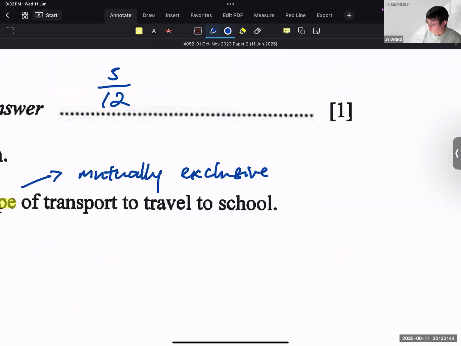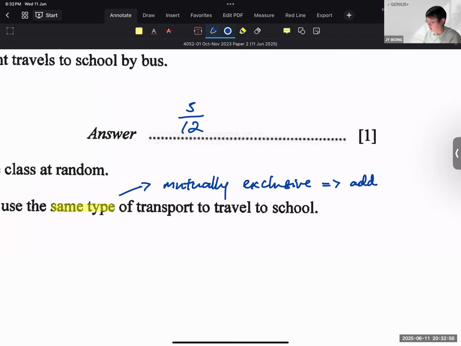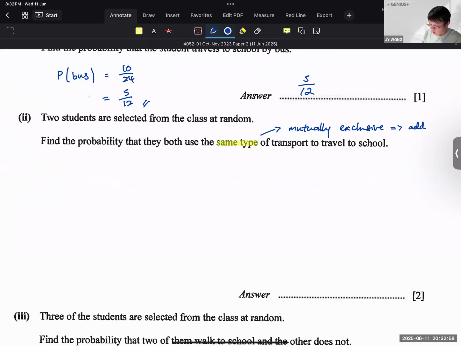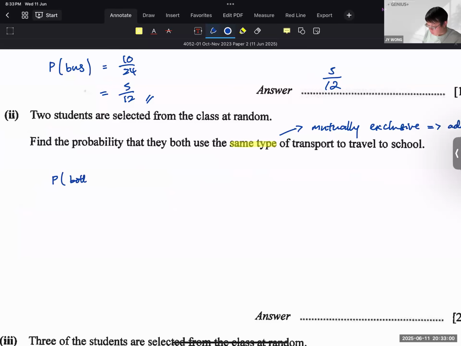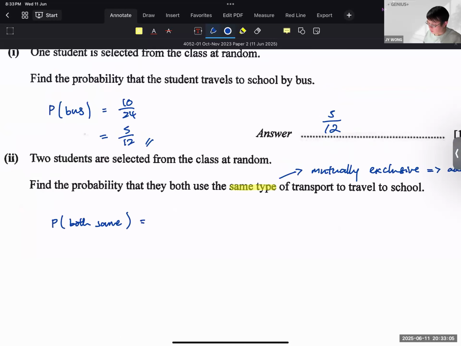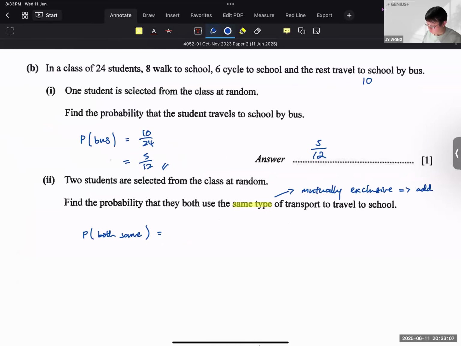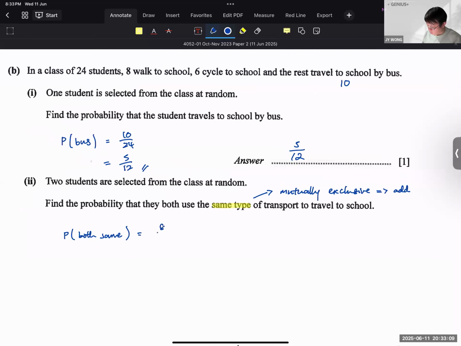If they are mutually exclusive, what do you do to the probabilities? You do not multiply the probabilities together, right? So this is not the scenario where you go and times 3. This is a scenario where you add the probabilities together of each individual case. So P(both same) is equal to, so what's the probability that both walk? 8 over 24 times 7 over 23, right? This is both walk.